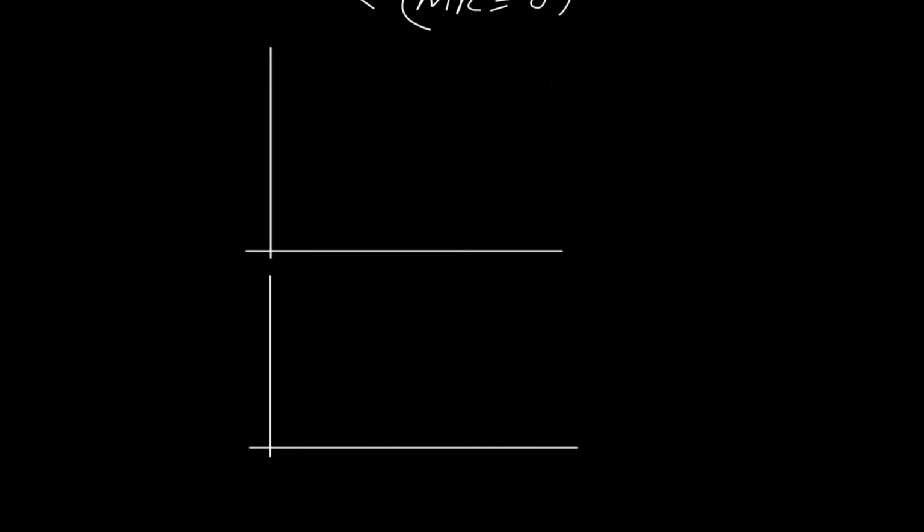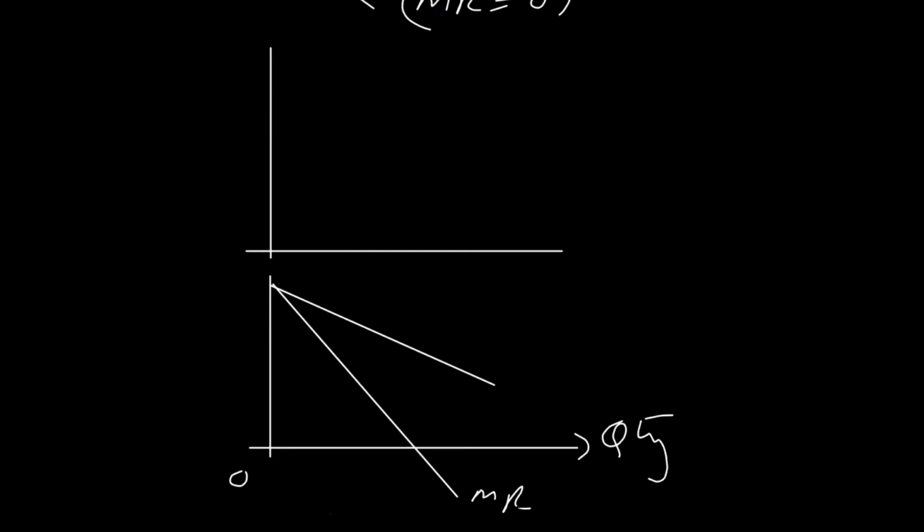For example, this is average revenue and this is marginal revenue. This is the origin point and this is quantity produced. On the y-axis we have price, revenue and cost. In the upper panel of this graph we have total revenue.